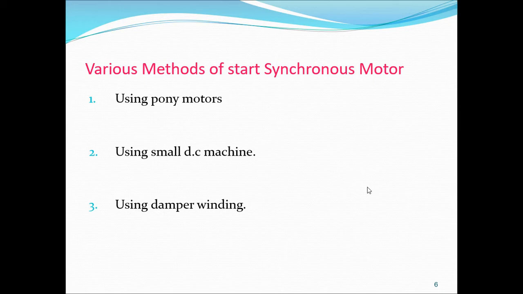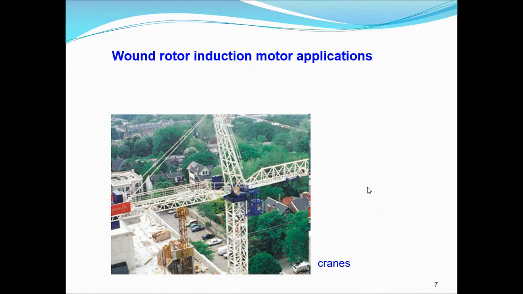As the synchronous motor is not self-starting, it is necessary to use external means to start the motor. So let us see them one by one.